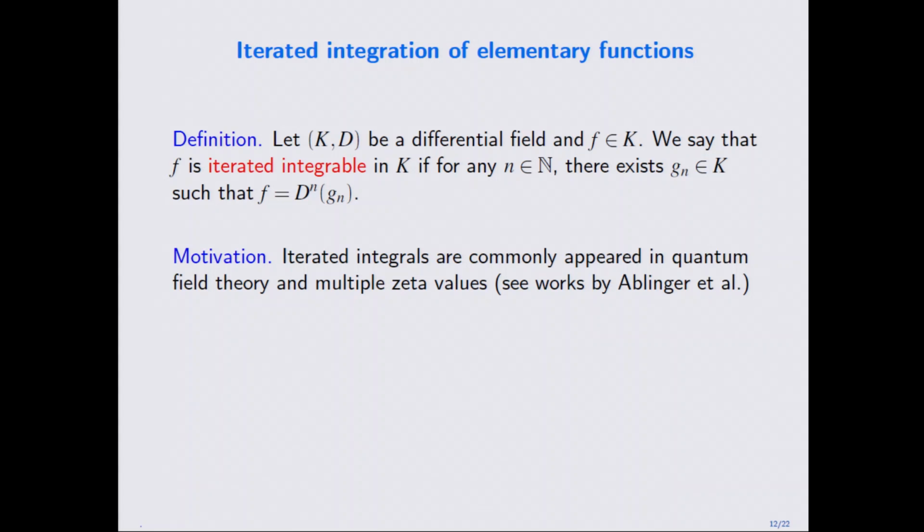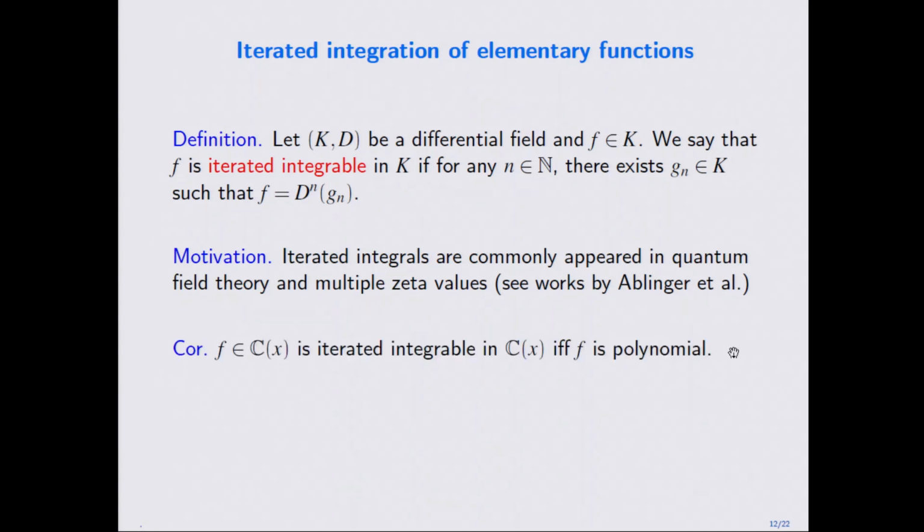And this kind of thing actually has some connection with problems in quantum field theory and also multiple zeta values. You can see some papers by Ablinger, also Clemens, and I think they have a lot of papers about this topic.